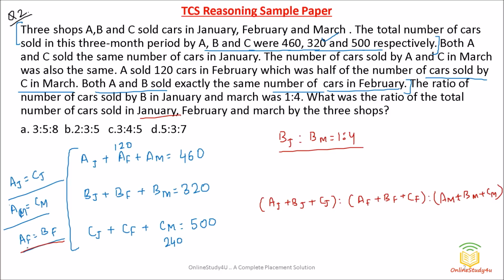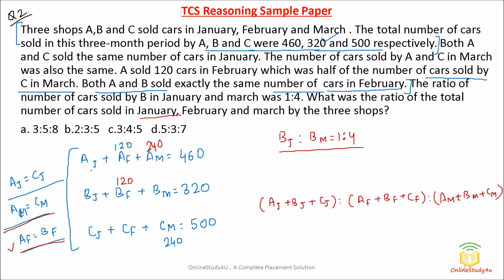So friends, the cars sold by A in February is equal to the cars sold by B in February. Okay, that also we got. Now, the cars sold by A in March is the same as the cars sold by C in March: 240, 240. See, automatically we are able to get a lot of data.